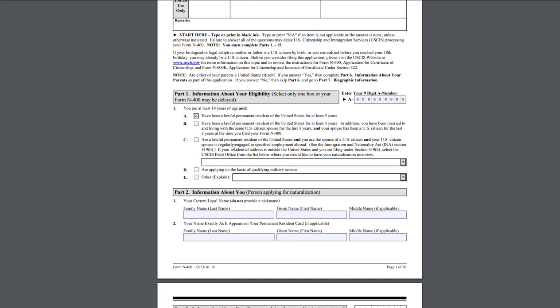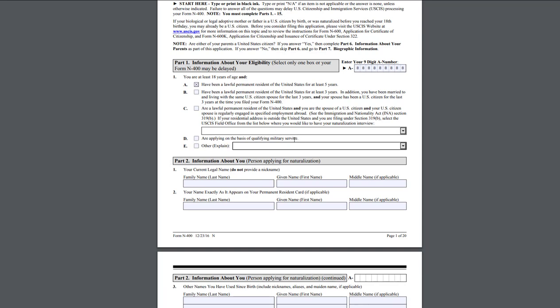C is, you are a lawful permanent resident of the United States and you are the spouse of a U.S. citizen, and your U.S. citizen spouse is regularly engaged in specific employment abroad. This is the extra one, not for a lot of people, but if you do select this, there is actually a drop down for different categories here, which we will go over in the application instructions. Okay.